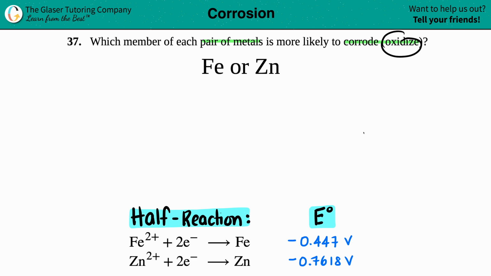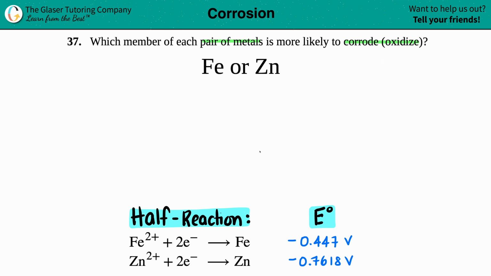Now, to picture this, whenever we talk about corrosion, we always think of iron. Iron loves to oxidize, and we can see that by rusting. So that's basically what corrosion is. I always think back to iron, and I say when iron rusts, it's oxidizing, it's corroding. But let's see, is iron going to be the one that oxidizes in this sample between iron and zinc?